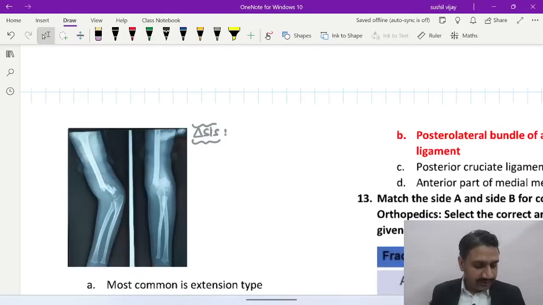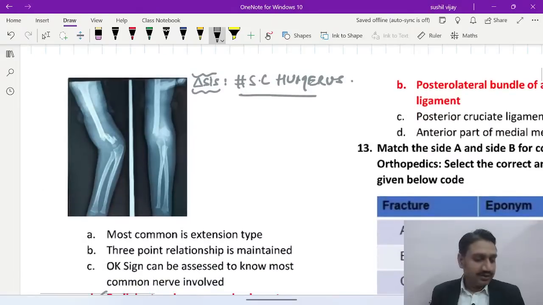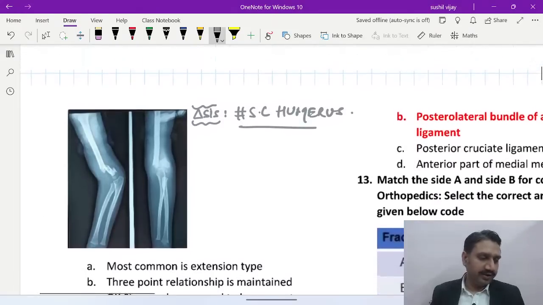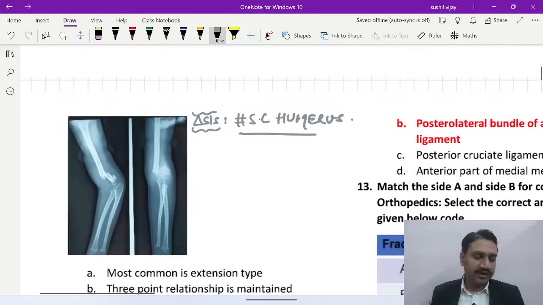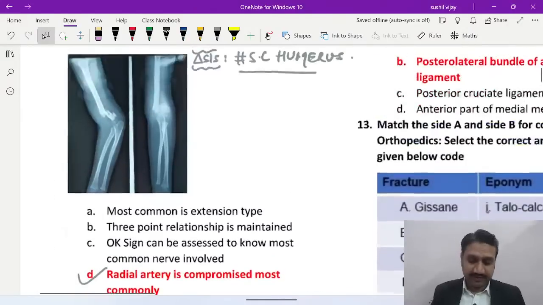Okay, so which one is it? Supracondylar. Very good, perfect. I appreciate you were able to easily recognize it. It is a fracture of the supracondylar humerus. Absolutely right. Kohli, come on, Umesh, you are on the next level. Kohli is in the elbow area. Okay, supracondylar, everyone is right. Extension type, very good to answer it. Very, very good.